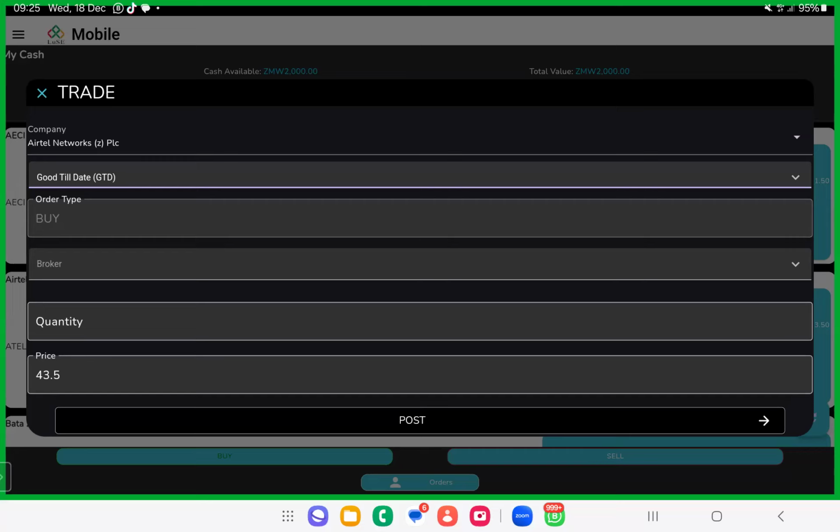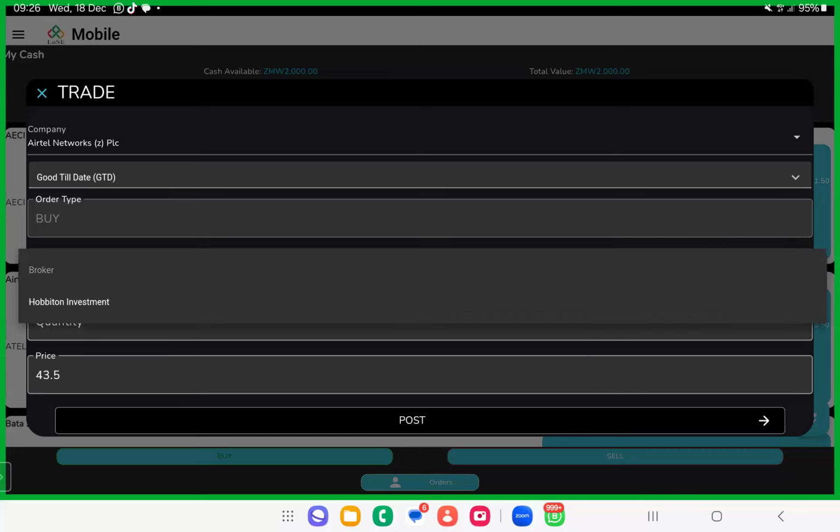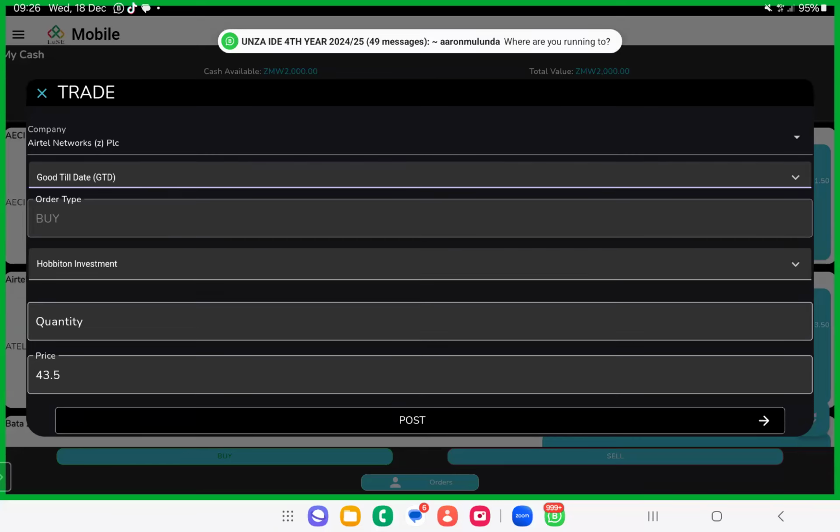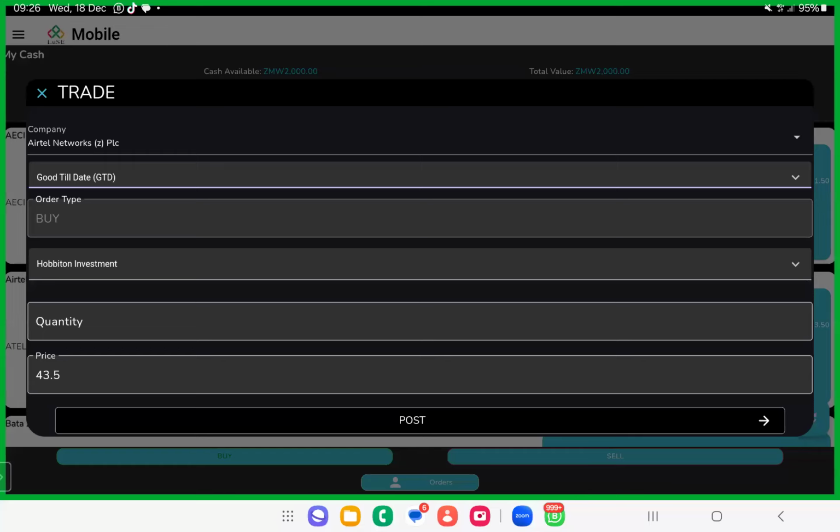If you hadn't selected the company, the price would not have been here. So it is recommended that you always enter the company because it will always put the price in for you automatically. Then press on the broker. Since you have only one for a start, you can click here and choose your broker. I've chosen our broker.